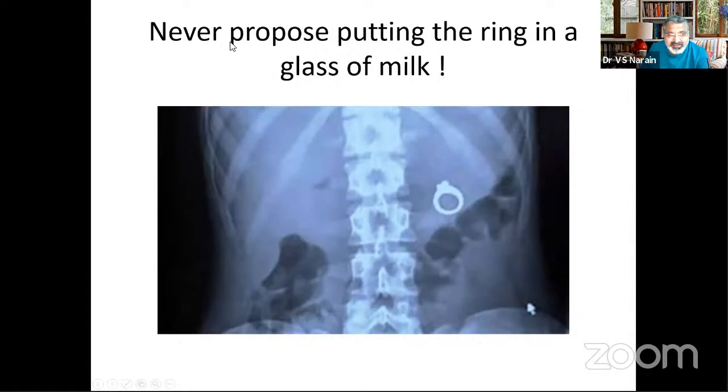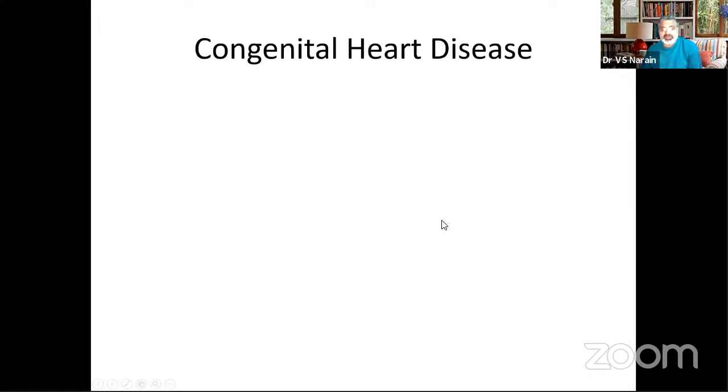And this one: never propose by putting a ring in a glass of milk. A lot of people will propose by putting the ring into some kind of drink and then giving it to the one they're proposing to marry. And this fellow gave it in milk, so the girl did not see it and drank the whole thing, and his engagement ring went inside her stomach. So, just comic breaks before we get to the real business of congenital heart disease.